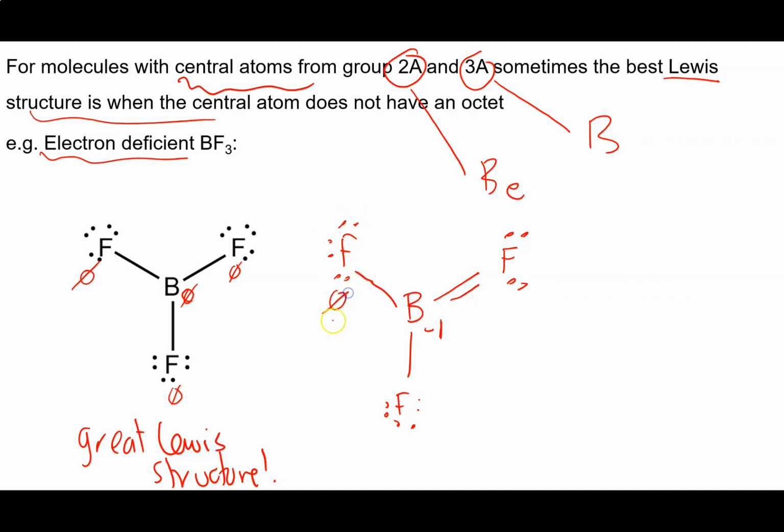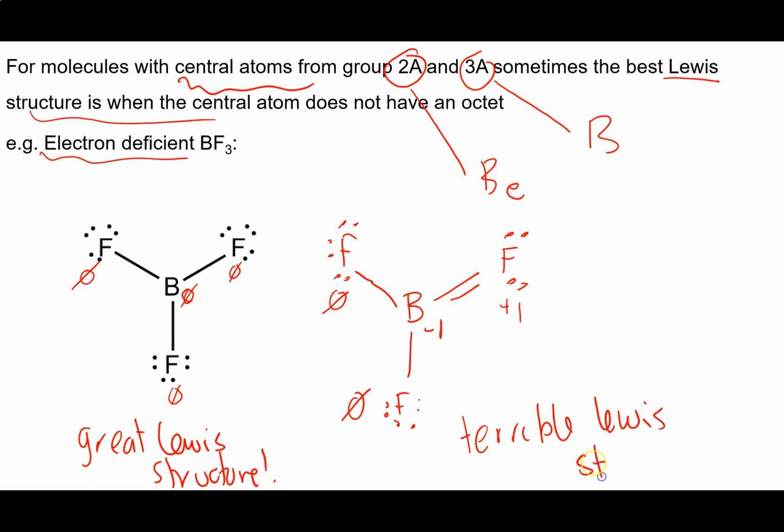So they would have formal charge of 0. And then this fluorine over here is different, so we have to work out its formal charge. 7 minus 1, 2, 3, 4, 5, 6 gives me plus 1. Now this is very wrong because fluorine is the most electronegative element on the periodic table, so it should always have the most negative formal charge, and it doesn't. The boron does. So this is a terrible Lewis structure.